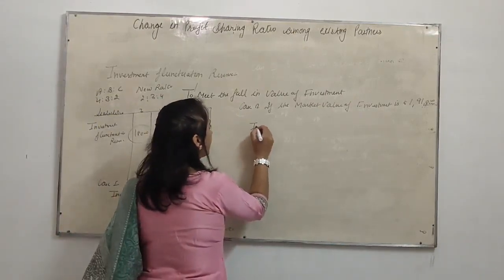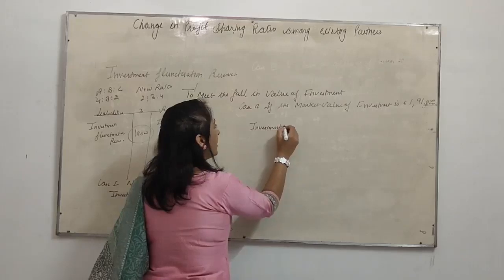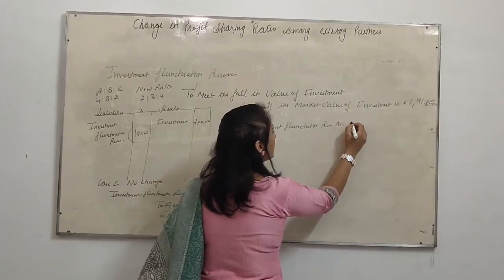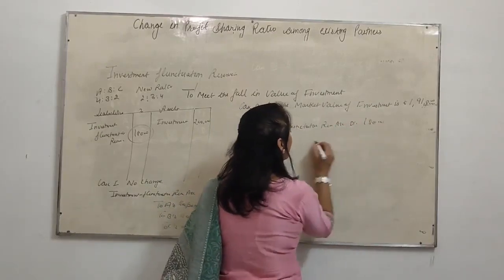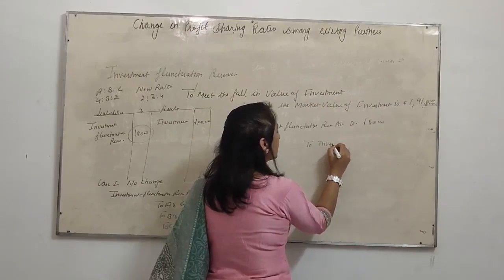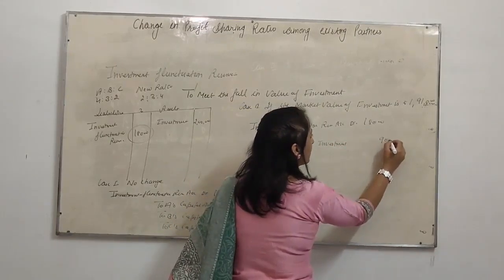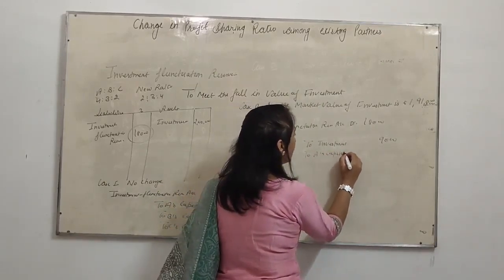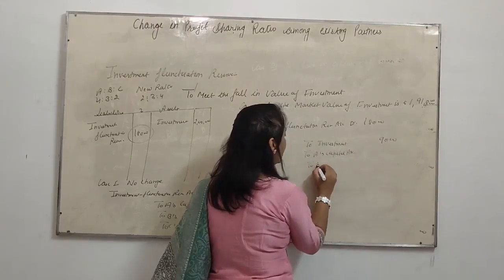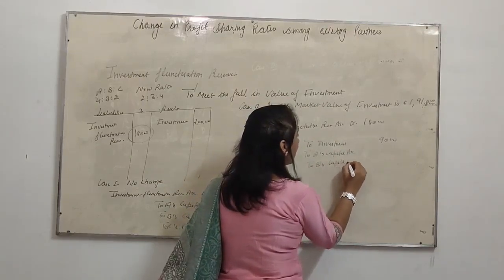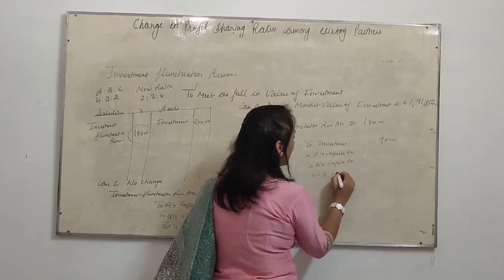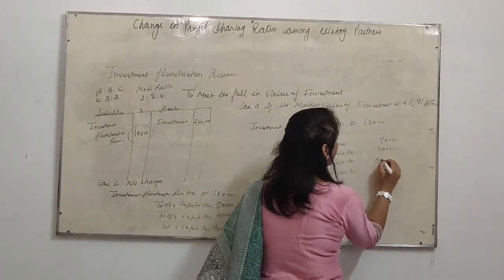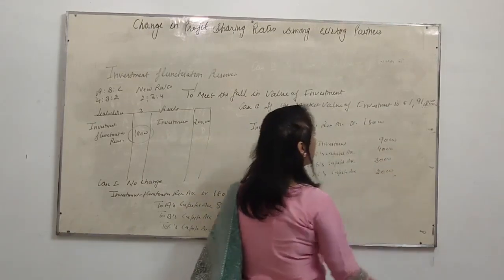What will be the entry? Investment fluctuation reserve account debited rupees 18,000 to investment, rupees 9,000. The remaining will be distributed among all partners in the old ratio, to A's capital, B's capital, C's capital: 4,000, 3,000 and 2,000.